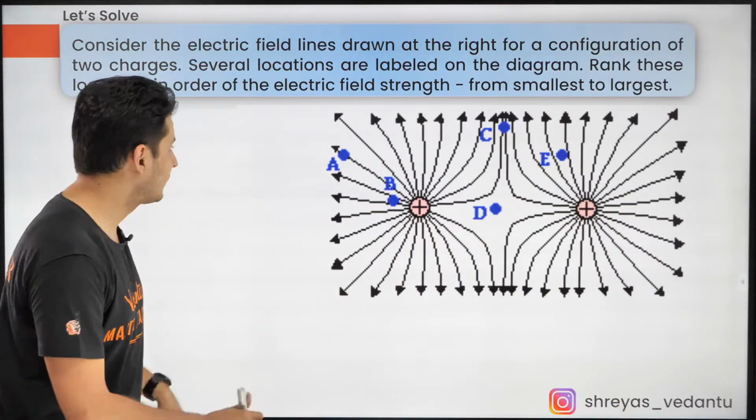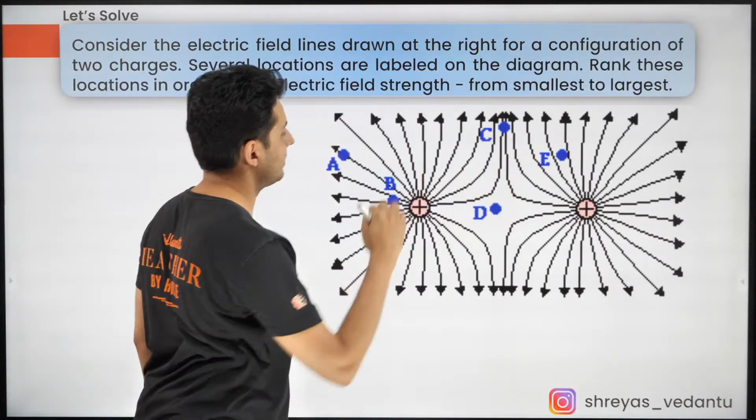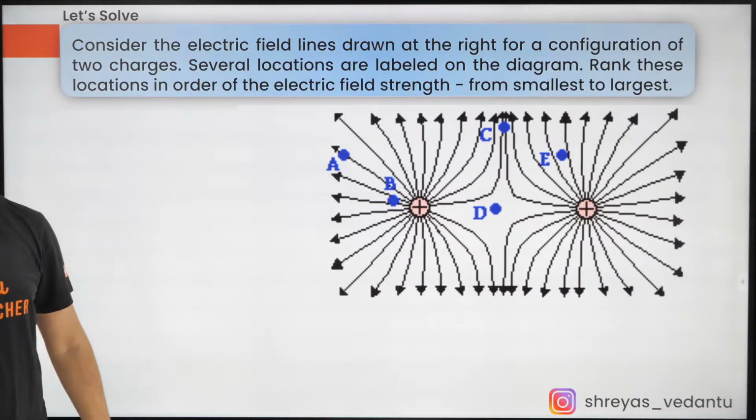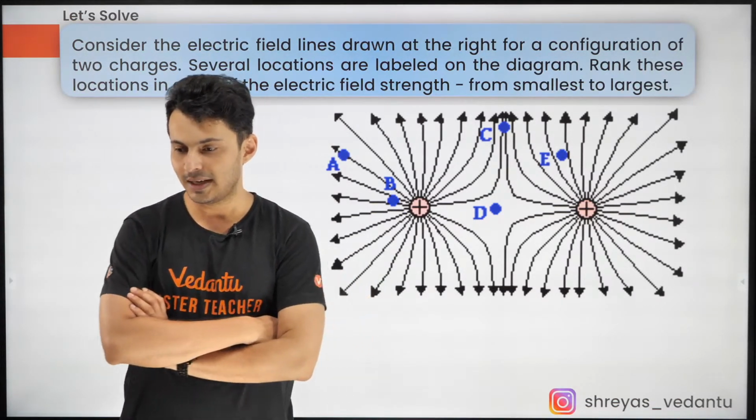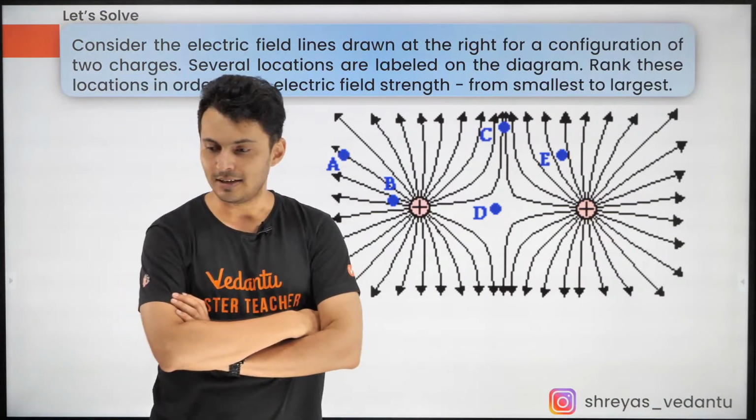Which point has the lowest? From lowest to largest field. Come on, mark it. No problem, Nicholas, join in. Okay, B, E, A, C, D.